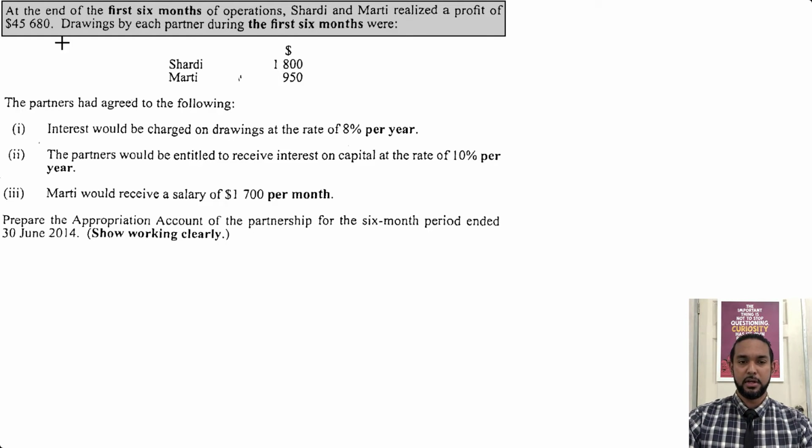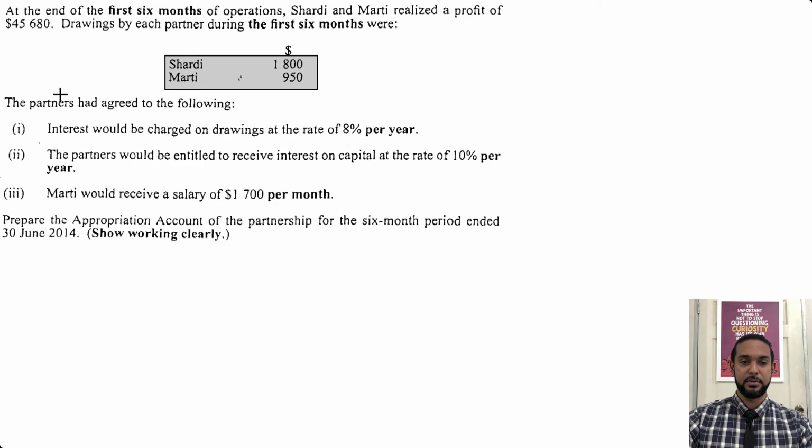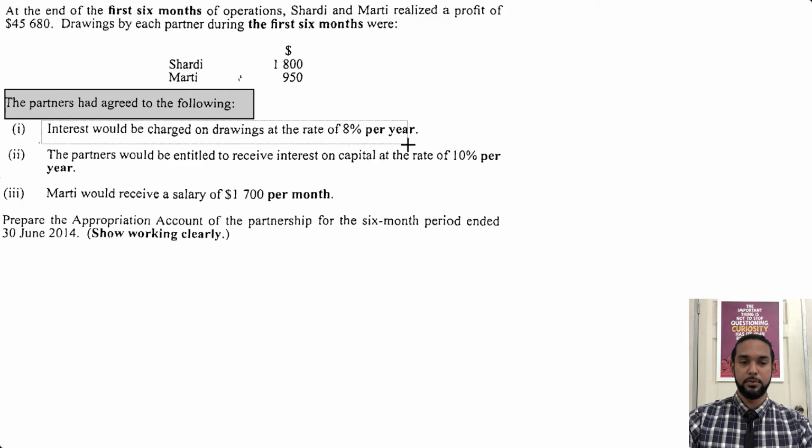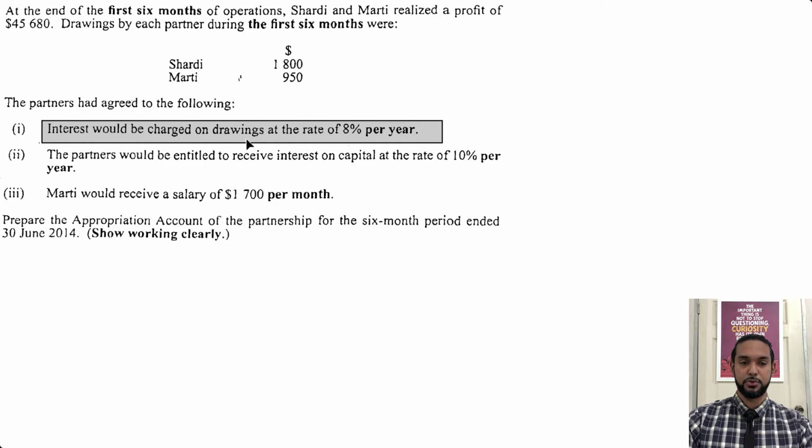So it says Shadi and Marty realized a profit of $45,680. Drawings by each partner during the first 6 months, again in bold to remind you that it's for a 6 month period, right? So Shadi $1,800, Marty $950. The partners had agreed to the following. First, interest would be charged on drawings at a rate of 8% per year. Again, that's a percentage item that's going to have to be adjusted for the period for which we are doing the appropriation account, which is 6 months, not a whole year.